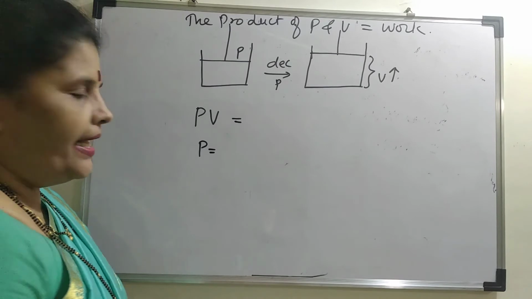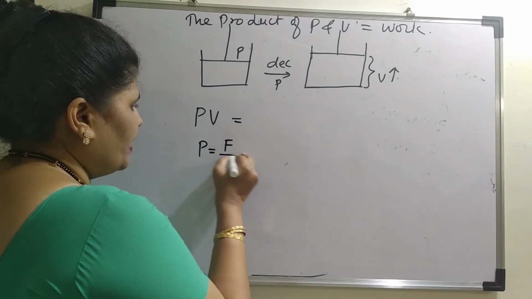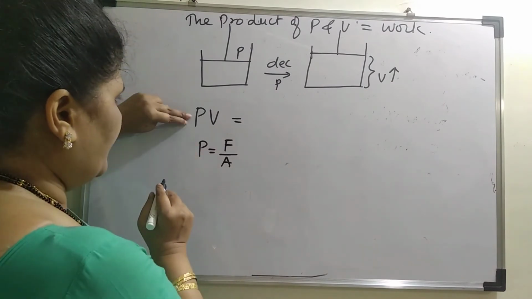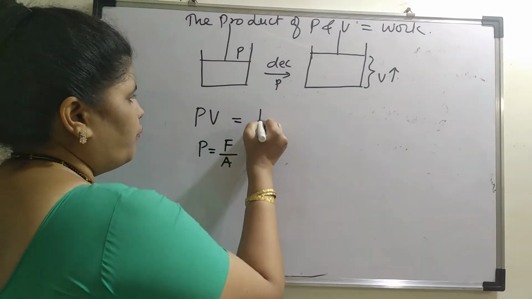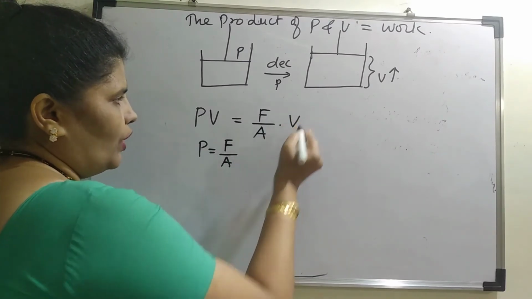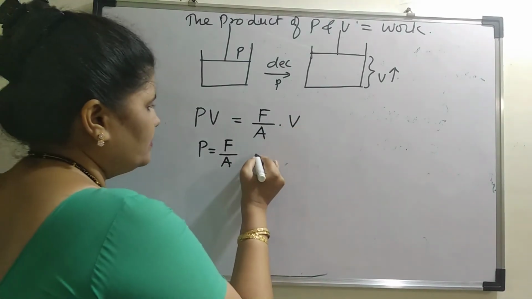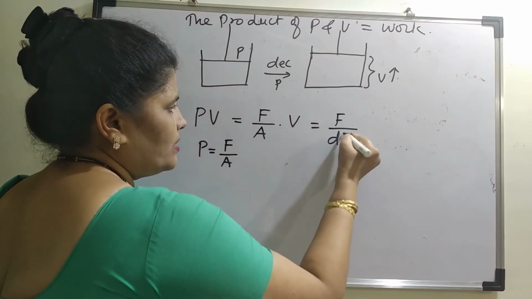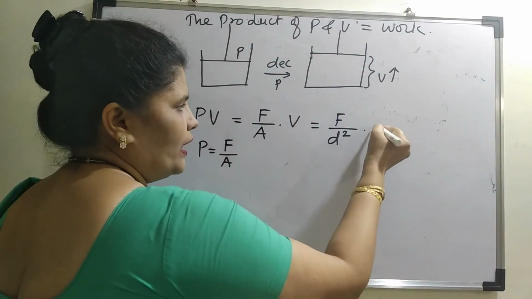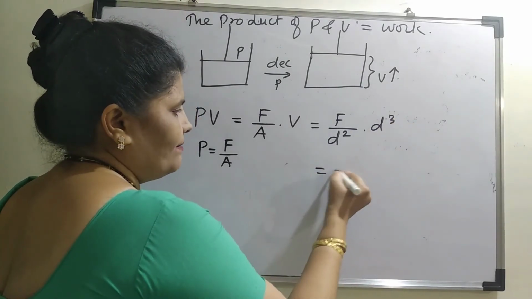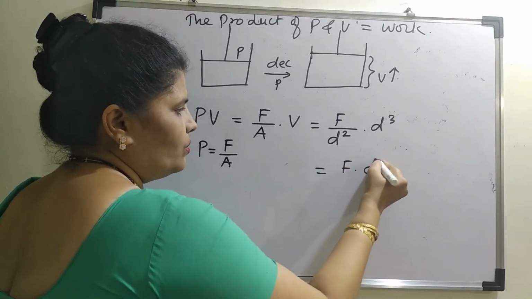You know that it is equal to force per unit area, right? So in place of this, I will substitute force per unit area into volume. What is area? Area is d square, and what is volume? Is d cube. So if I cancel this, I will get force into d.